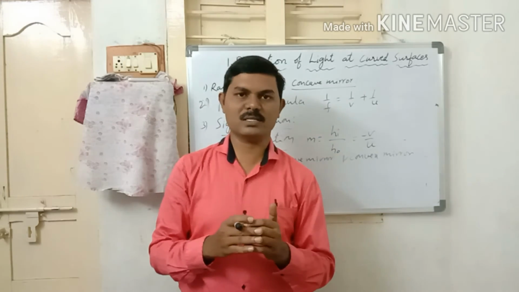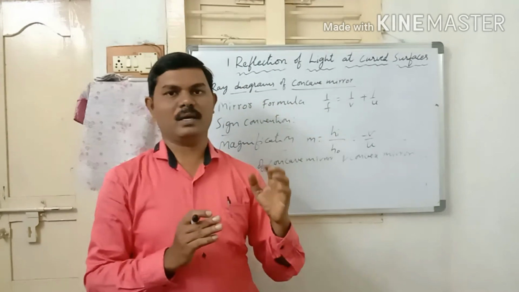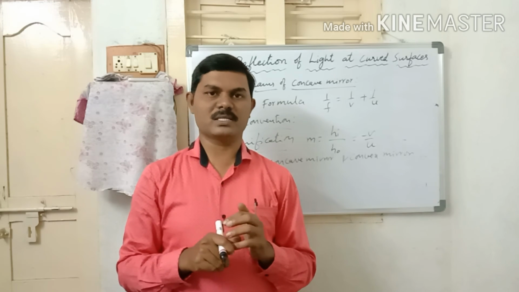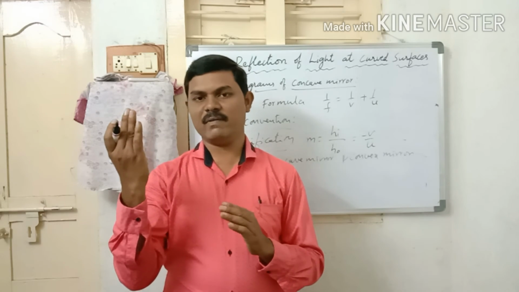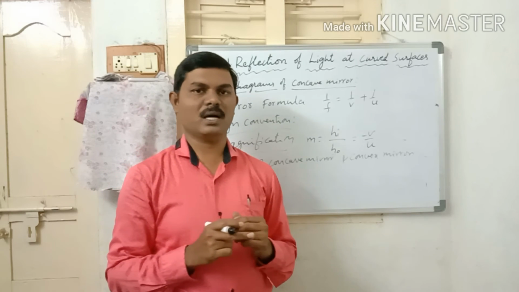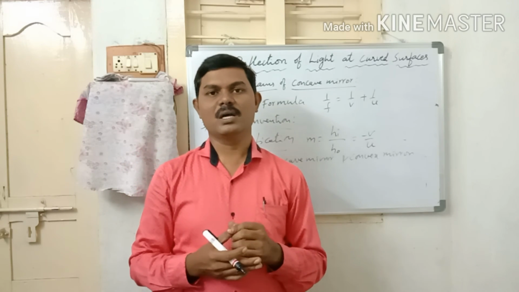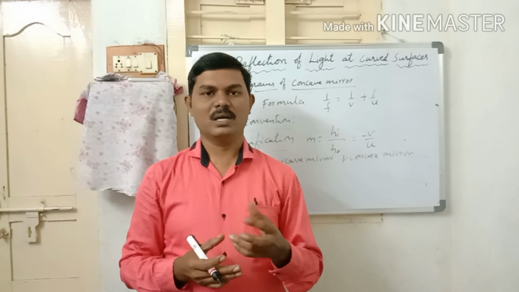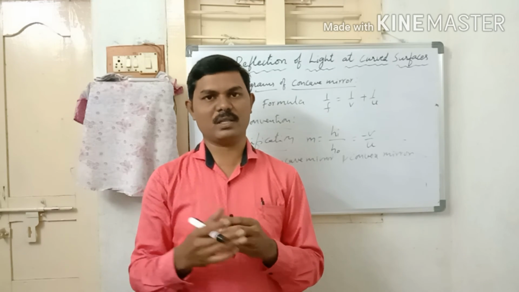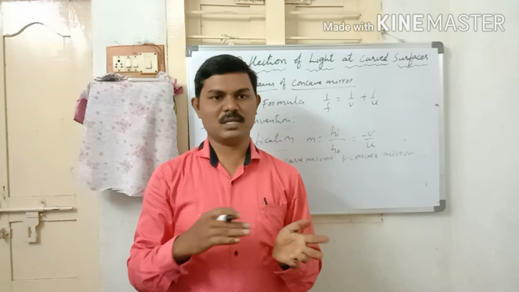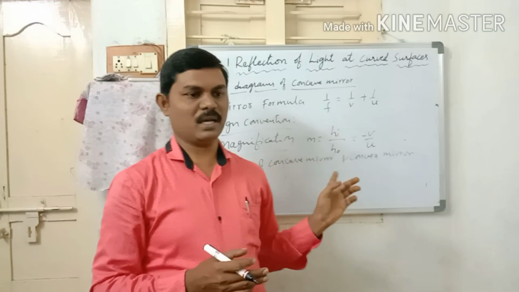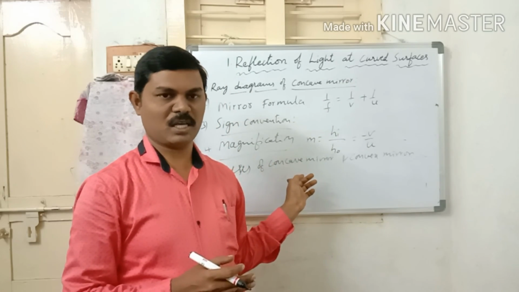And convex mirrors are used as rear view mirrors of the vehicles. So automobiles, all the vehicles have a driver mirror, and the driver mirror is a convex mirror. Convex mirror is also used in shopping malls, and to see the traffic in the traffic junctions. So these are the general uses of convex mirror, the daily life applications of mirrors.